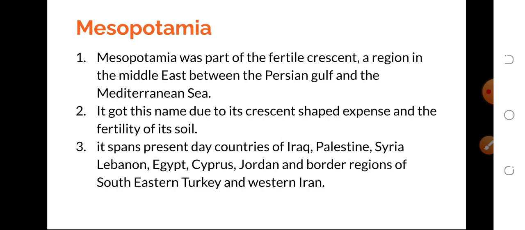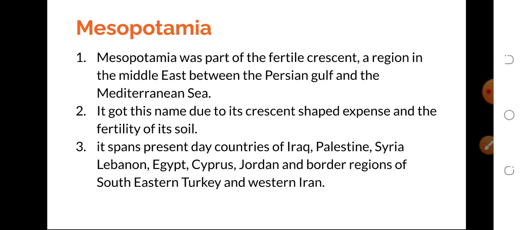And why do we call it the Fertile Crescent? Because this region is shaped like a crescent, and the land of this region was very fertile. That's why it is known as the Fertile Crescent.